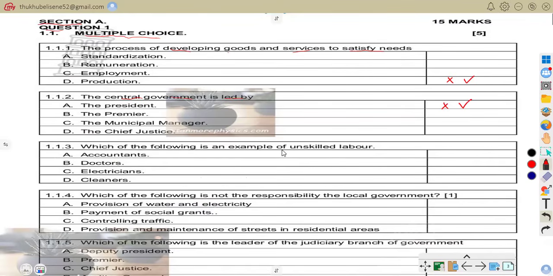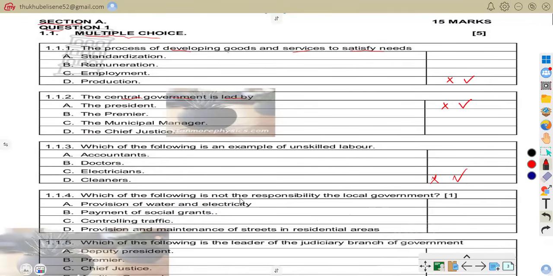Which of the following is an example of unskilled labor? We have accountants, doctors, electricians, and cleaners. Cleaners is an example of unskilled labor, so the correct answer there is D. Unskilled labor refers to workers who do not need special training or qualifications to perform their jobs. Sweeping offices usually does not require professional training to do that task. Now let us be on 1.1.4.